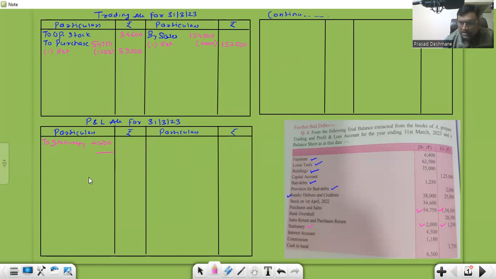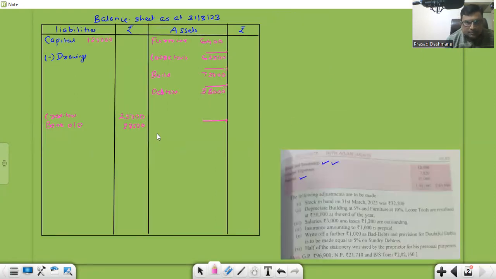Then the interest account. It is given on the debit side, which means we paid the interest. Next, we have commission. It's given on the credit side. Credit side means it's not paid, it's received. The received commission will come on the credit side. By commission, 3,750. Then we have cash in hand, 6,500. Cash in hand is an asset.